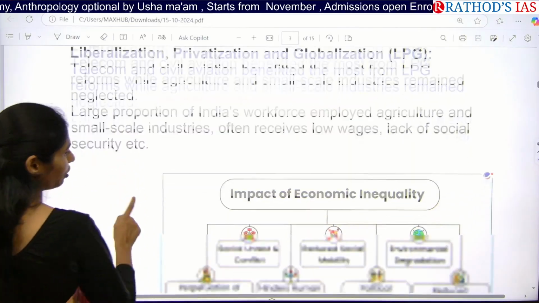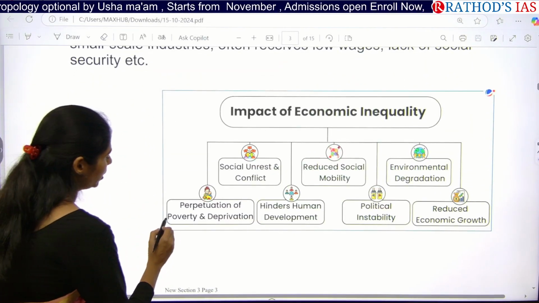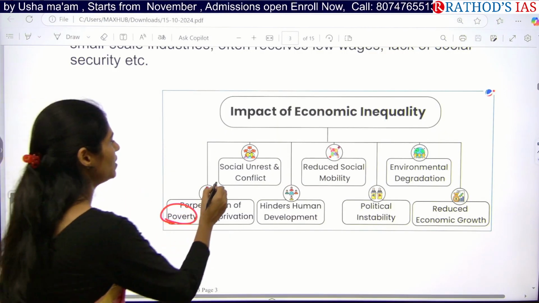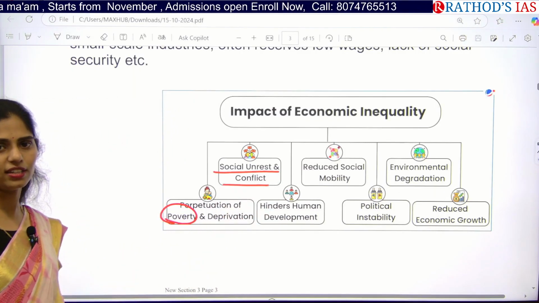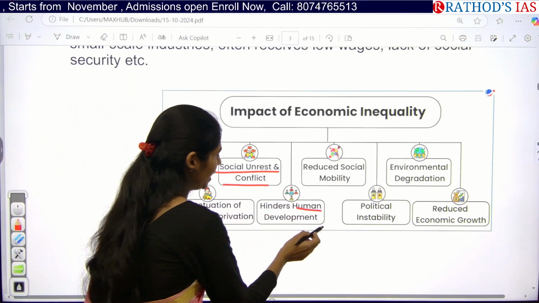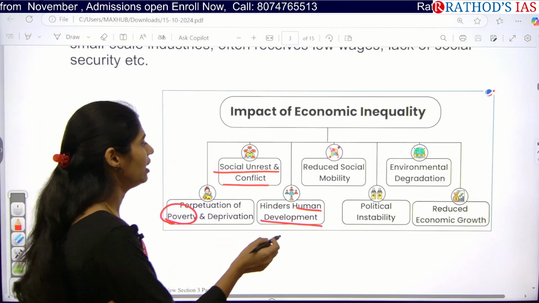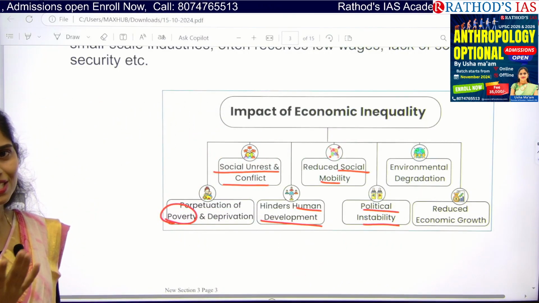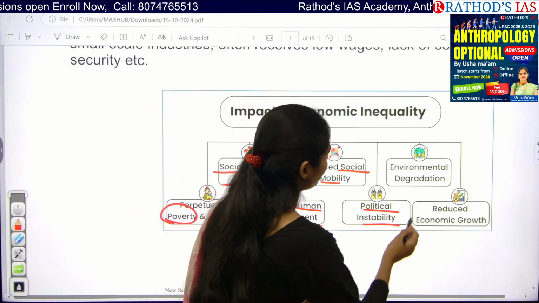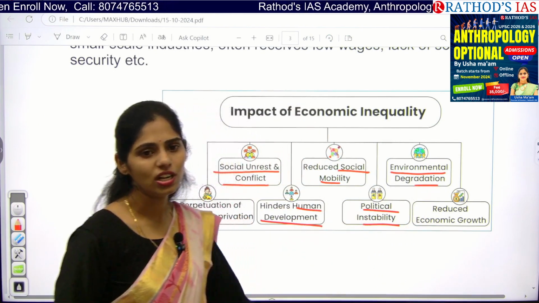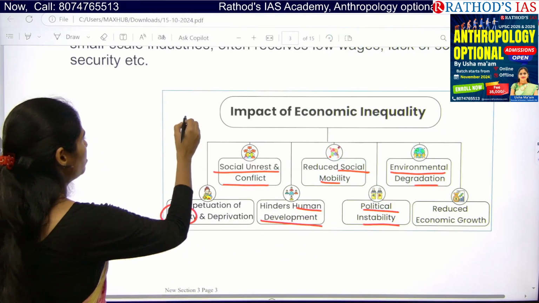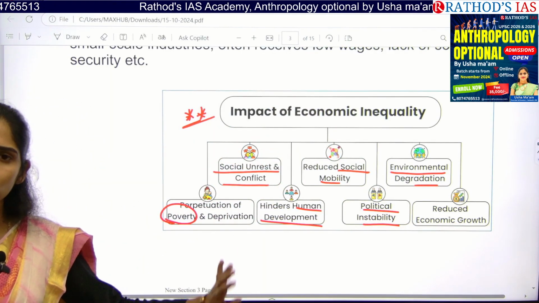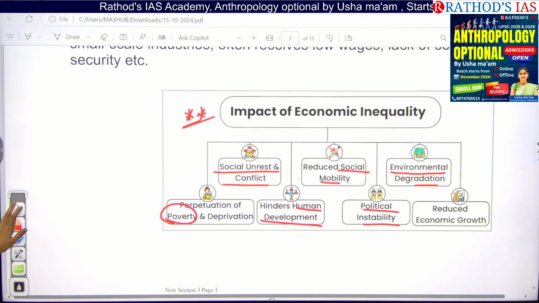So what will be the impact of this economic inequality? There will be an increase of poverty, and there will be deprivation of marginalized people. This will lead to social unrest and conflict in society. Also, it hinders human development. There will be no human development, there will be a reduction of social mobility, and there will be political instability in the country. Whenever there is exploitation, it will have a negative impact on the environment, environmental degradation, and obviously there is reduced growth. So in this way you can write the impacts in a schematic, diagrammatic manner so that you can save your time as well as space in your examination.